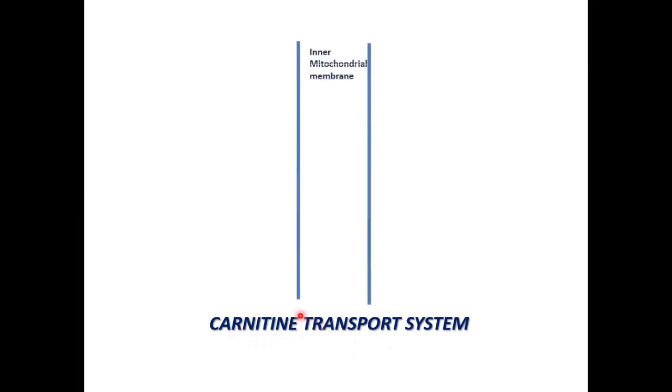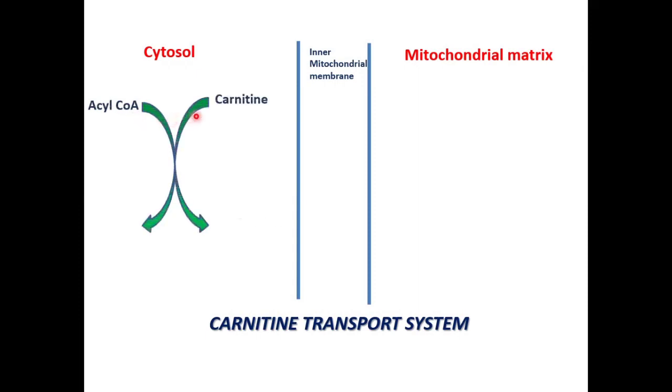Now let's see this. Here this is the inner mitochondrial membrane, this is the cytosol, and this is the inside of the mitochondria, the mitochondrial matrix. Now we want to transport the active fatty acid, that is in the form of acyl-CoA. So acyl-CoA with carnitine forms acyl-carnitine, and CoA is released.